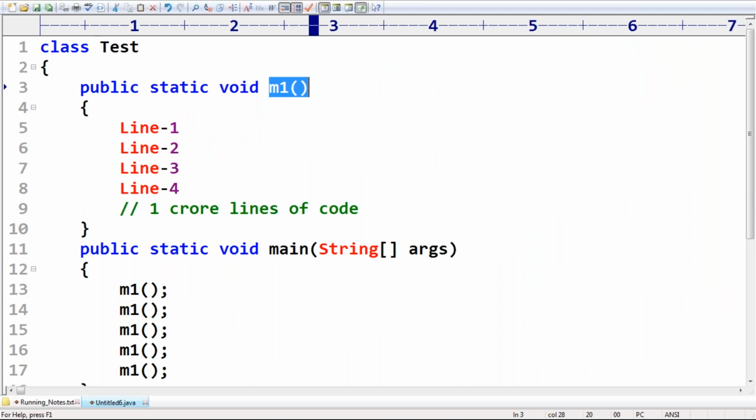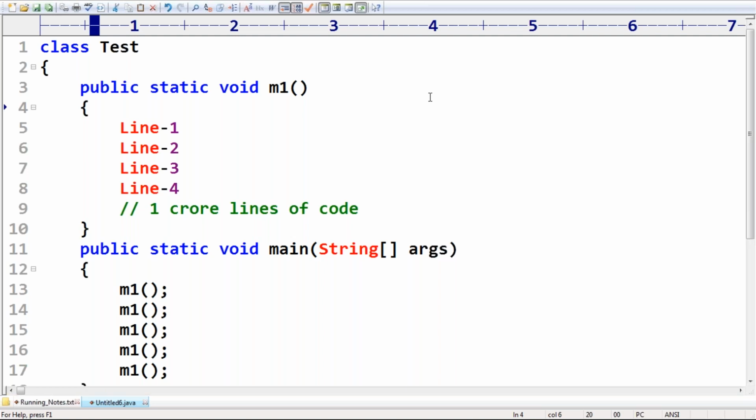Now you may be required to remember one point, sir. The JIT compiler will come into the picture when the counter reaches a threshold value. But what is the value of the threshold? It varies from JVM to JVM. Remember this one: the threshold value varies from JVM to JVM. In some JVMs it is 2, in some it is 3, maybe 4, like this.